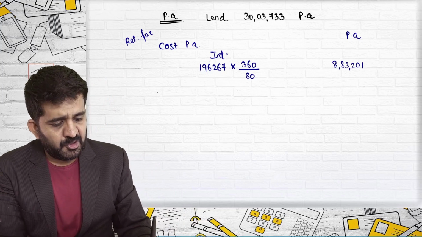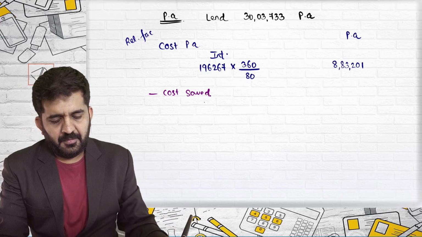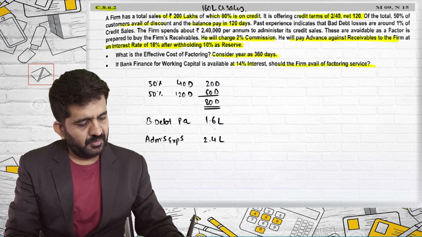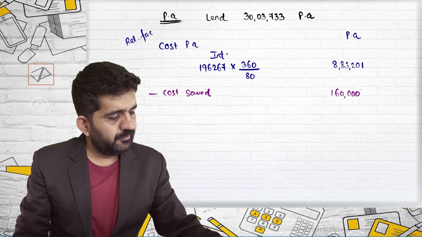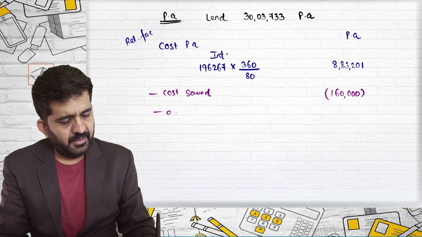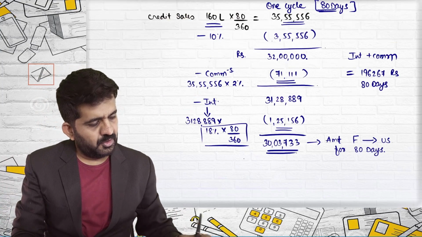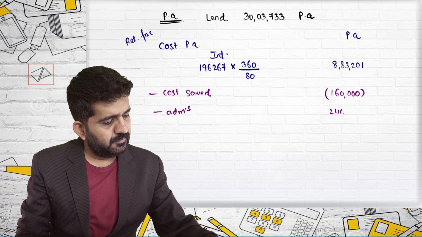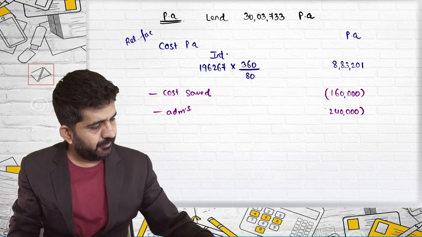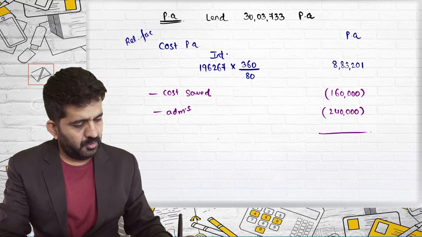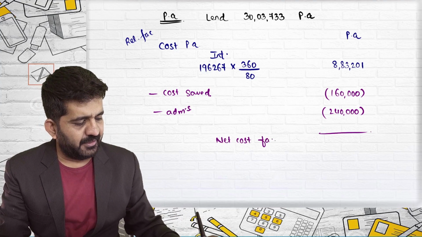But which cost will be saved? Bad debt, 1.6 lakhs, and administration cost 2,40,000. This amount is totally saved. What will be my net cost of factoring?